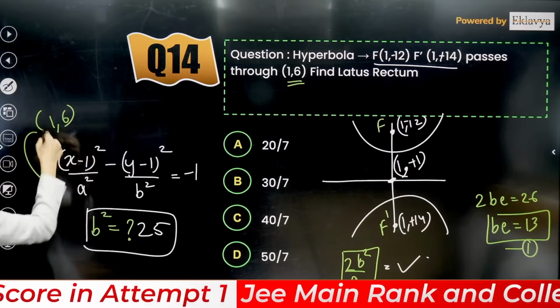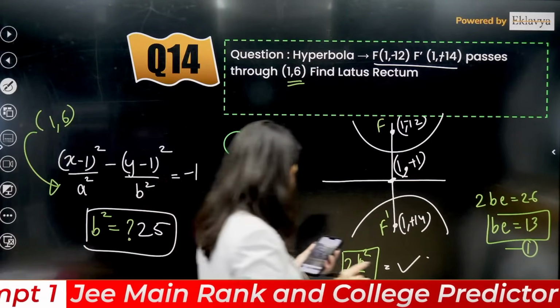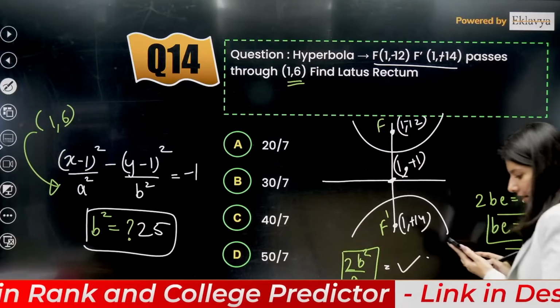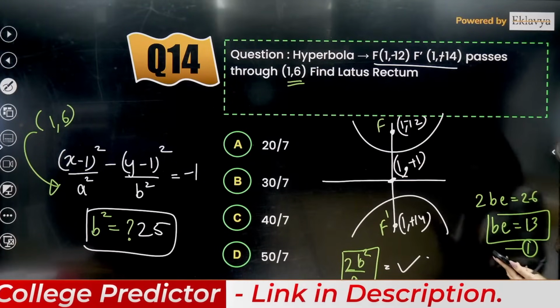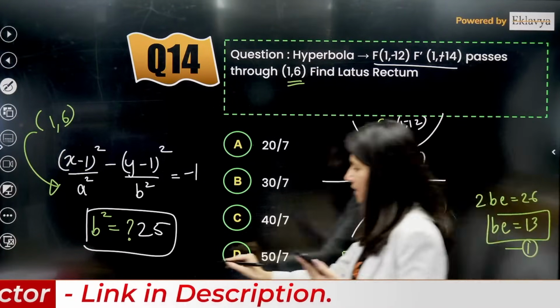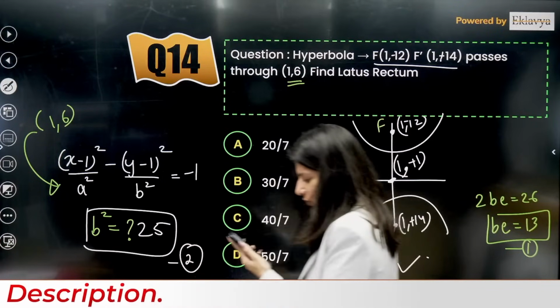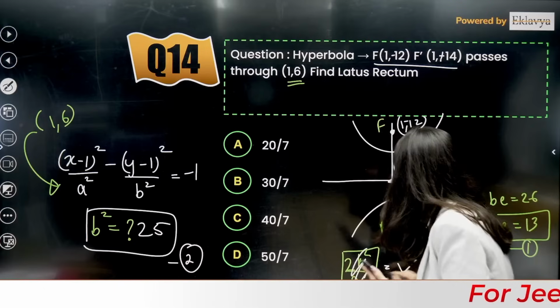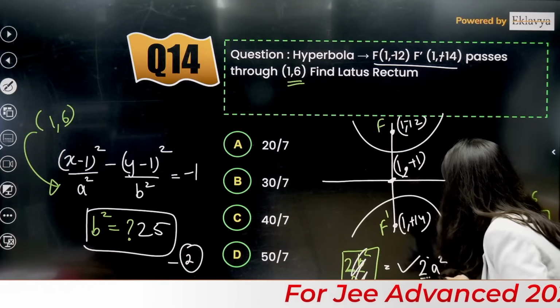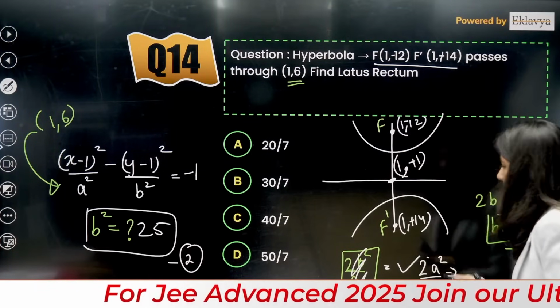Put 1 comma 6, B square is 1 comma 25, correct? And B is equal to 13, right? This is the first equation, this is the second equation. Now you have to calculate 2A square by B, right? So length of latus rectum, because this is a conjugate, 2A square by B, correct?